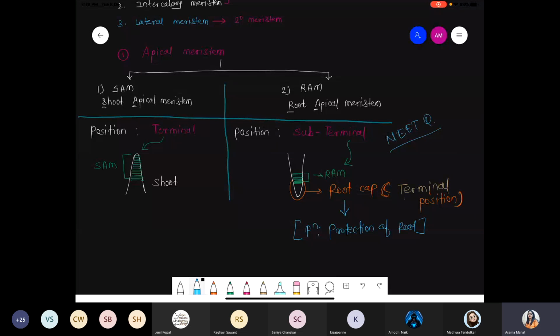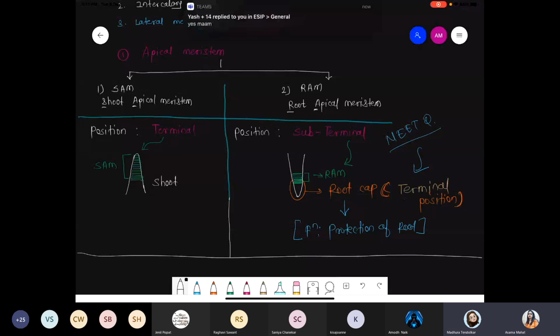So there is no rocket science, but we have to understand RAM. Definitely the name is root apical meristem. But the position of the RAM is not terminal, it is not the apical position, it is present at the subterminal area. Got it? Got it? Yes or no? Please tell me quickly. Yes, sure, ma'am. Okay, chalo.